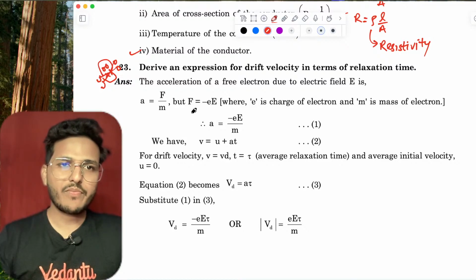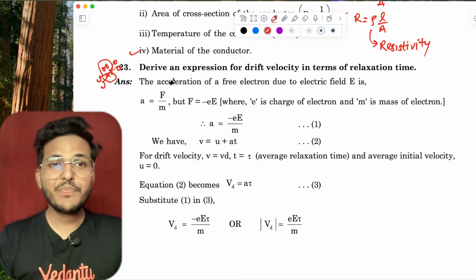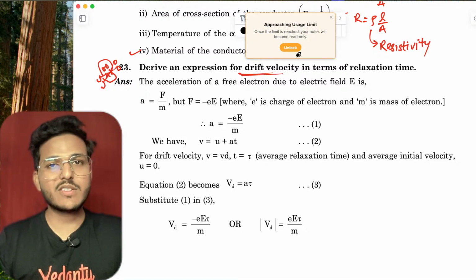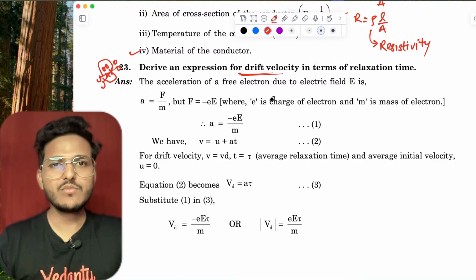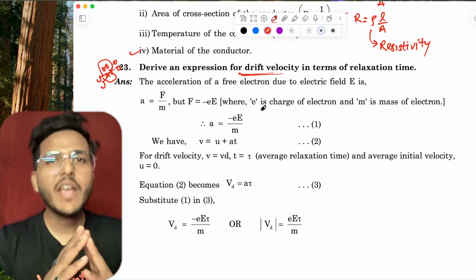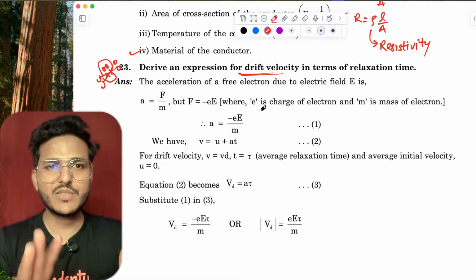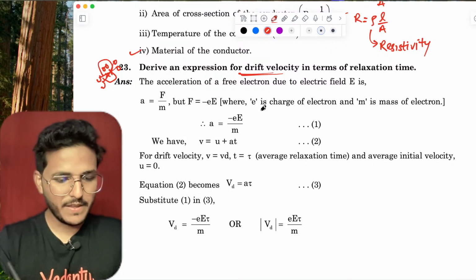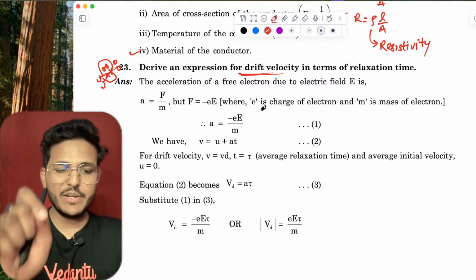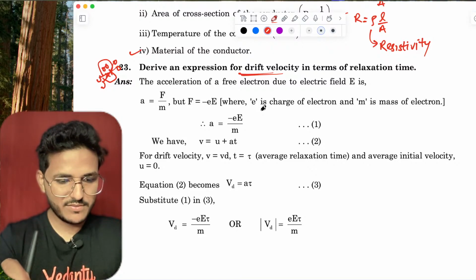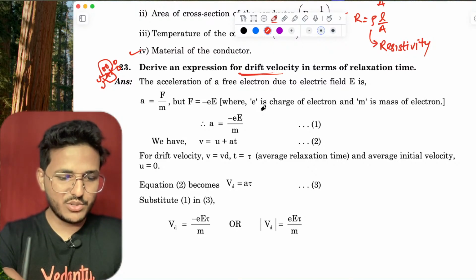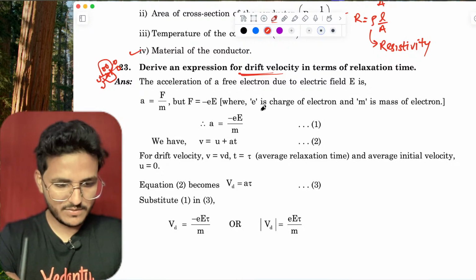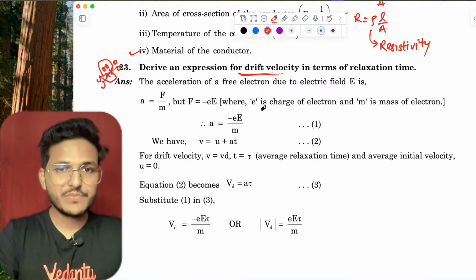So my suggestion is you have to learn this derivation anyhow. This will come in your examination. Anyone having any doubt, then let me know. I will derive it. Yes, Varun, you can.